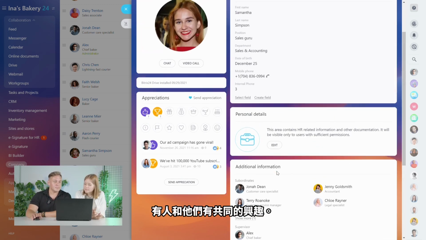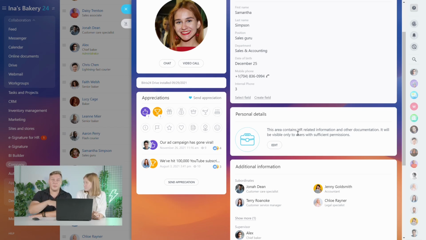Yeah, Alex, and what about the badges here, on the left side? Yeah, on the left side, we have the appreciations section. And what it has here is basically badges, right? That you can award to different employees based on their achievements. It's just some form of acknowledgement that they did a good job. Or, yeah, I mean, most of the time, yes.